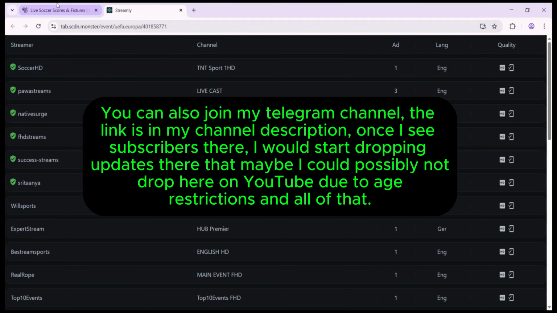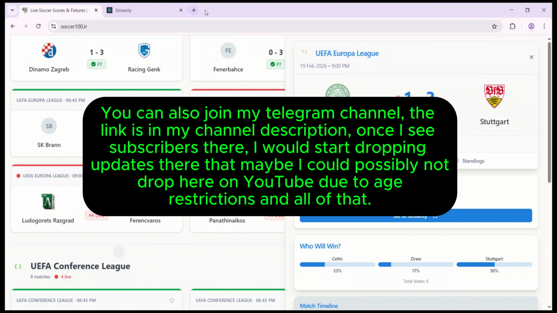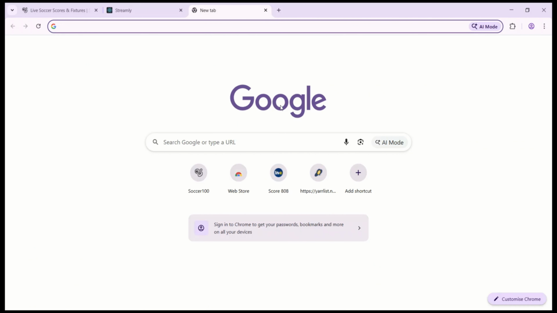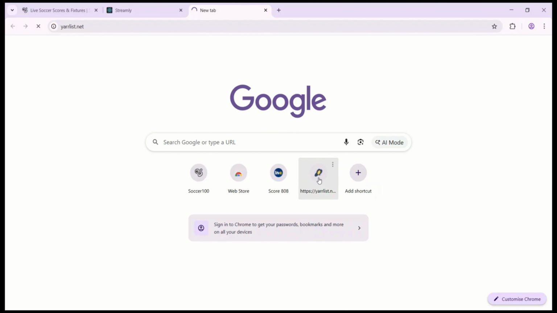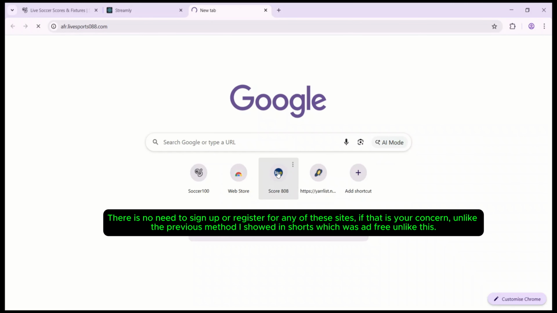I'm just showing you how you can stream the match. So let me go to the other site. You can go to this one. It's called yearlist.net. I'll put the link also. You can also try Scoreittoit, depending on your location. If you click on Scoreittoit as well, then click on Scoreittoit.